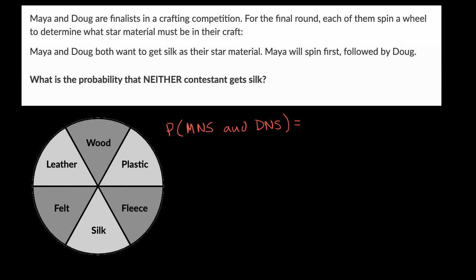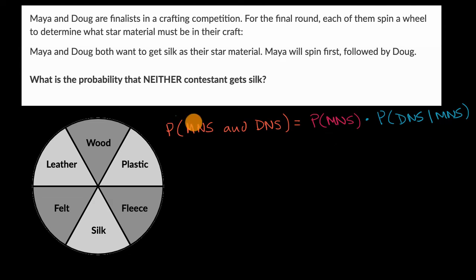So we know that this could be viewed as the probability that Maya doesn't get silk. She, after all, does get to spin this wheel first. And then we can multiply that by the probability that Doug doesn't get silk, Doug no silk, given that Maya did not get silk, Maya no silk.